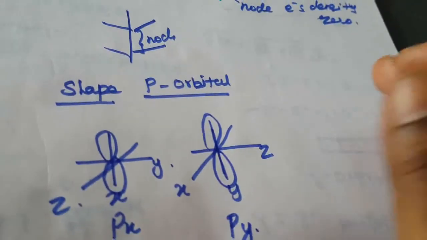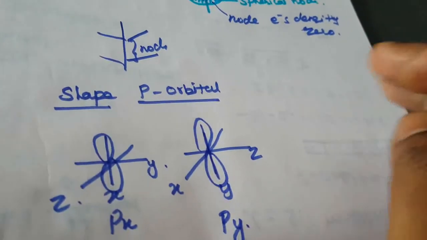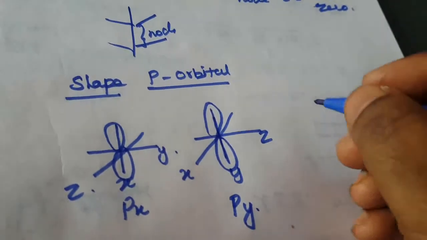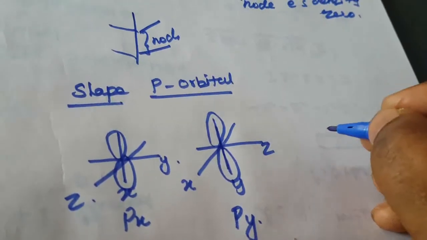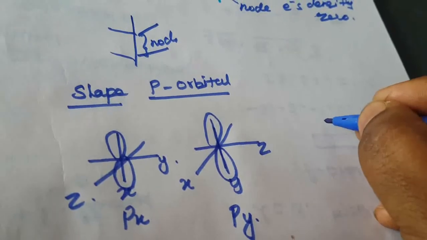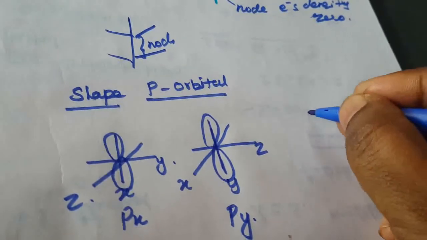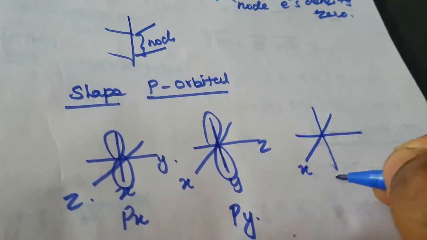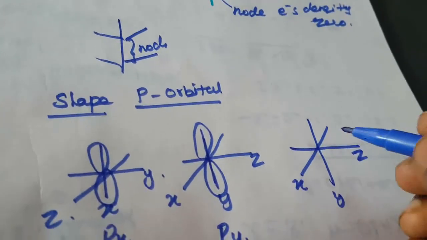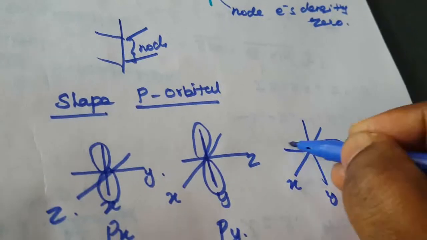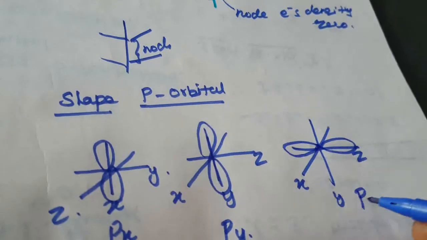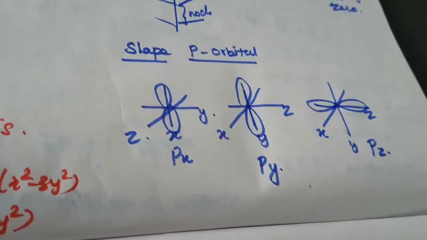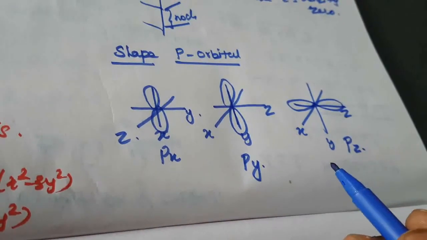In your book, only the three-dimensional view is given. But here you can easily understand that this is py. Then what is meant by pz? pz is this orientation, along x, y and z. So this orientation is pz. This is the px, the py and the pz. That is the shape of the p orbital.